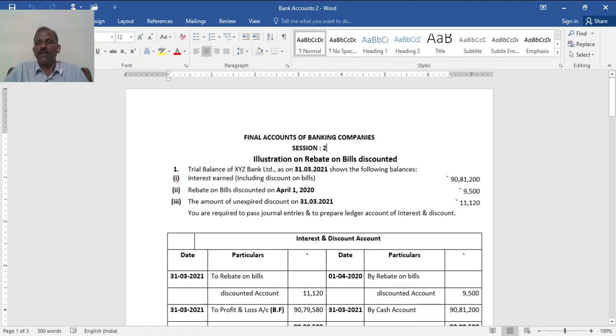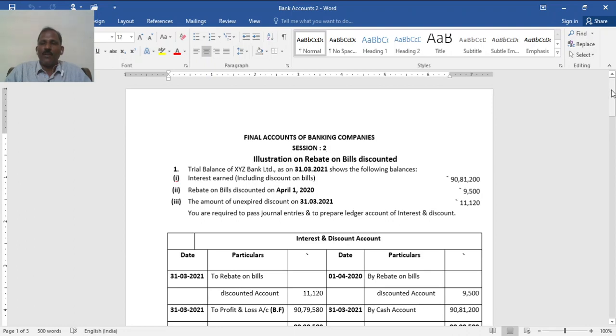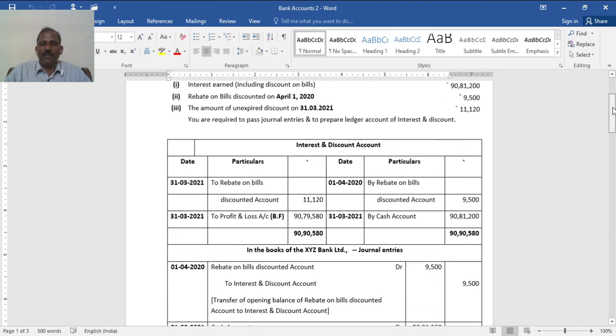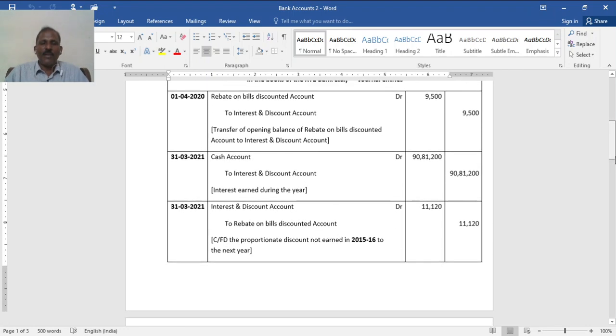As you know, interest and discount is an income. This is the account where income is received. See, at the beginning there was a rebate, that has to be added. Adding, in the sense, crediting. So, before that you can go to the journal entries.